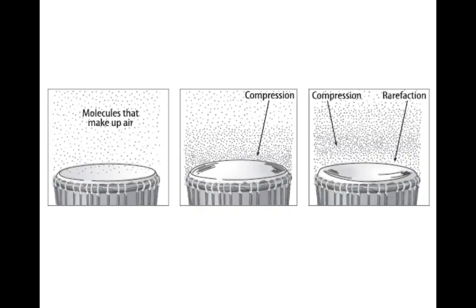So if these are the molecules that make up the air, then they're distributed pretty uniformly. And then whenever there's a sound that comes off the top of this drum, the molecules kind of bunch together. And then after that pulse is over, that bunched up area of molecules moves through the air, and it's followed by an area where there's not as much concentration. That may be a little hard to see in these images, but it's the general description of how sound waves work. And remember, a sound wave is a longitudinal wave.